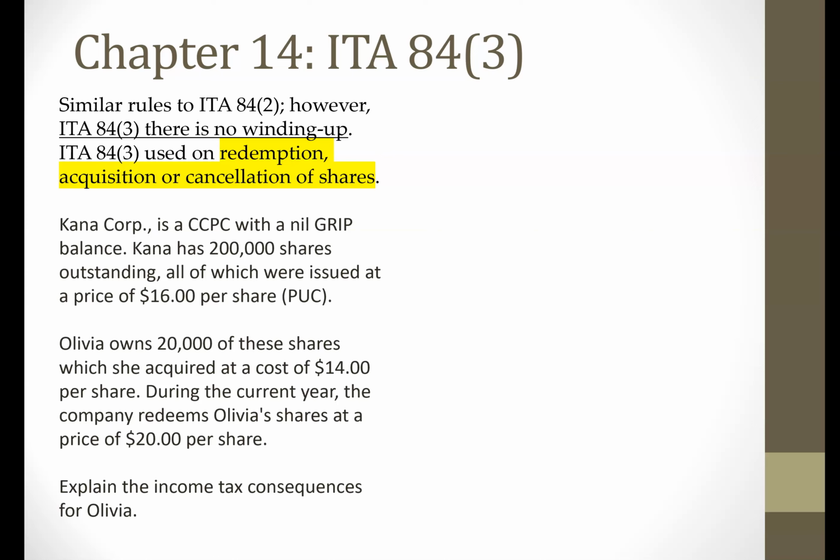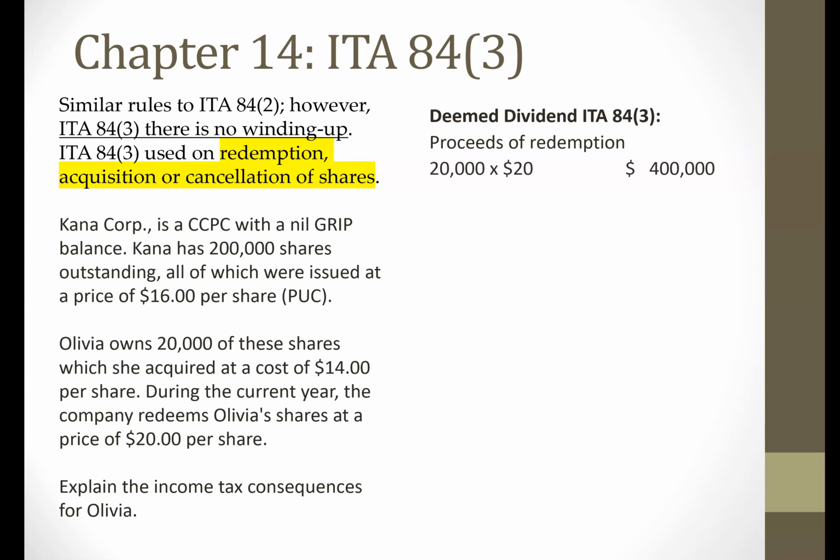Okay, let's look at the calculations together. So Olivia has 20,000 shares, and the company is going to redeem those 20,000 shares. There's no winding up, so that's why we fall under 84.3. Now, how much is Olivia going to get on the redemption of her shares? Well, she has 20,000 shares. She's going to get $20 per share, so she's going to receive $400,000 as her proceeds of redemption.